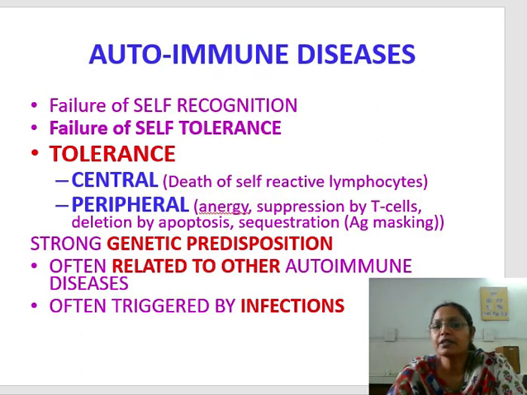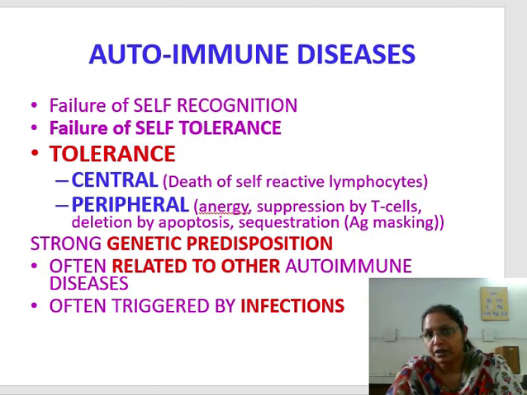So in autoimmune diseases, there is failure of self-recognition. Means when the antigen is presented to our immune system, it should be recognized and tolerated. So there is failure of self-recognition and failure of self-tolerance, and tolerance can be of 2 types, developed in the central lymphoid organs and in the periphery. In the etiology, predominantly 3 factors are there. In most diseases, there are 2 factors, genetic and environmental. But in autoimmune diseases, the third factor is the immunological factor.